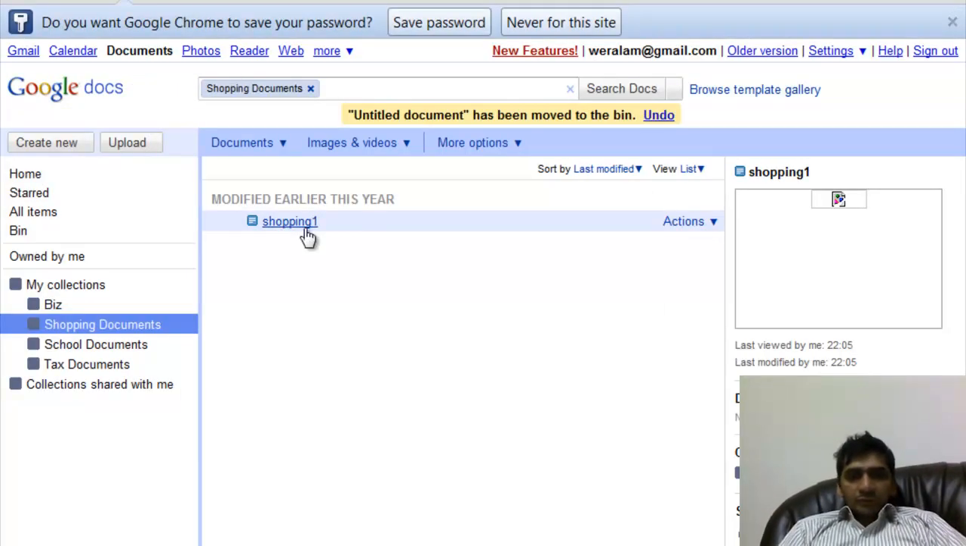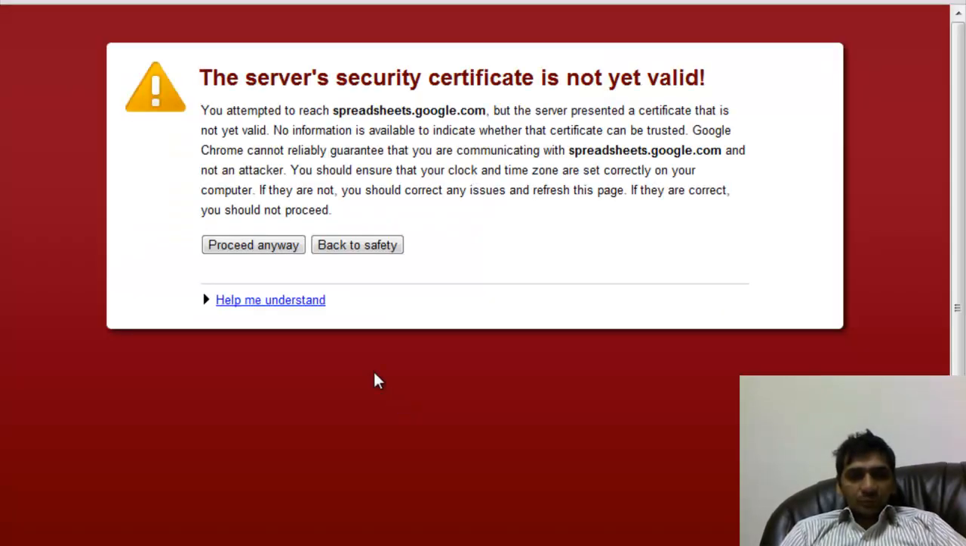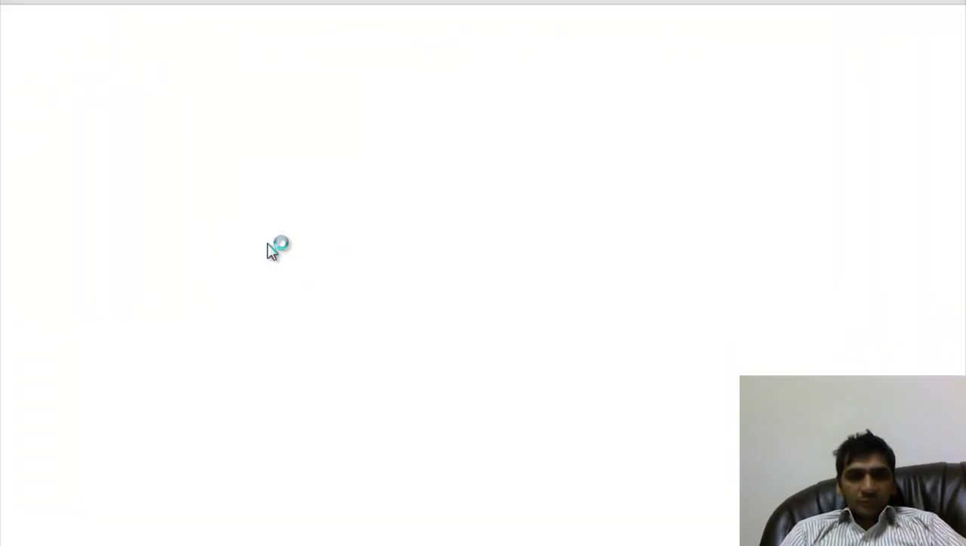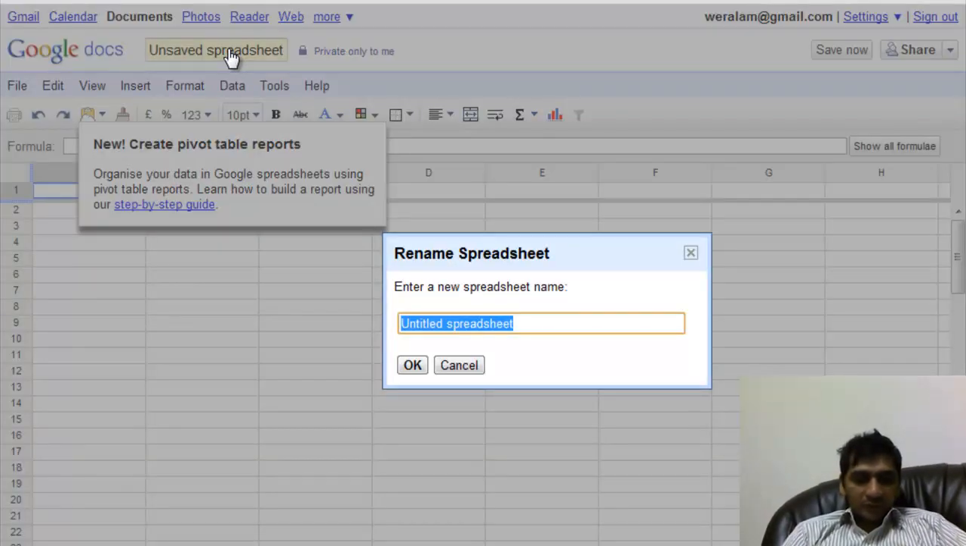Okay, so here we have one document called shopping 1 that we just added, and similarly if we want to create a new spreadsheet in the shopping 1, we can create a new spreadsheet here as well, and I will not write anything, I will simply say ss1.